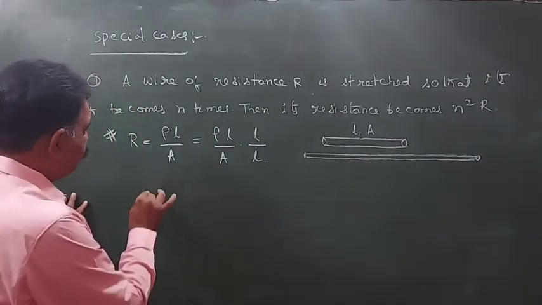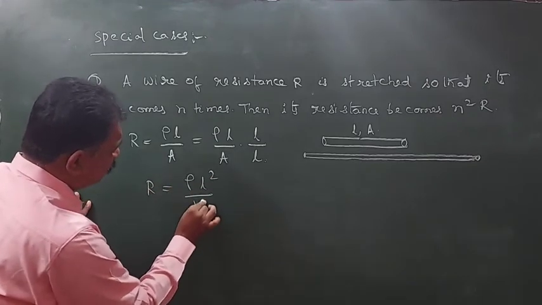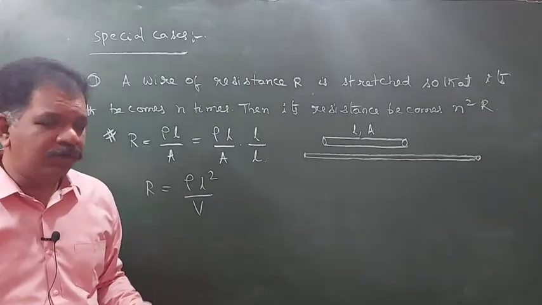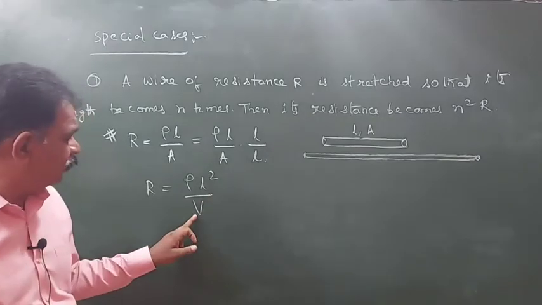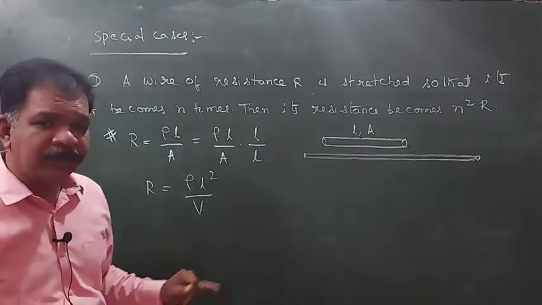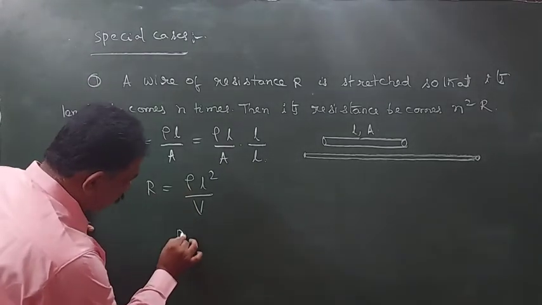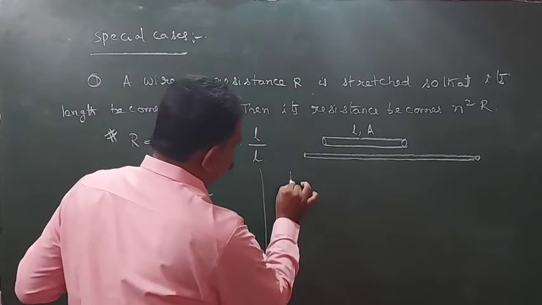So here what will happen? R is equal to rho L square by area into length, which is equal to volume. Area of cross section into length will be equal to volume. Here volume remains constant, and rho remains constant. Then R is proportional to L square.